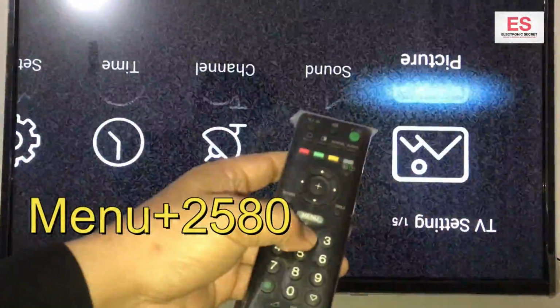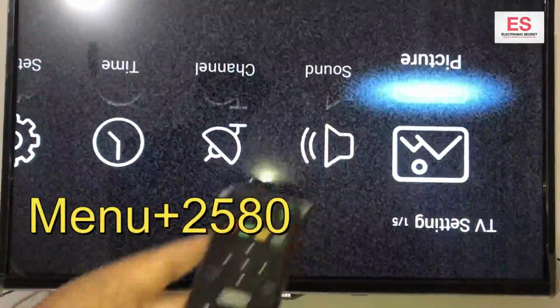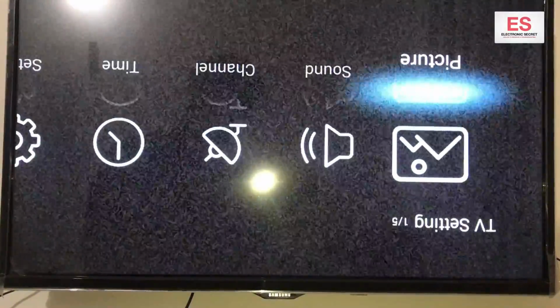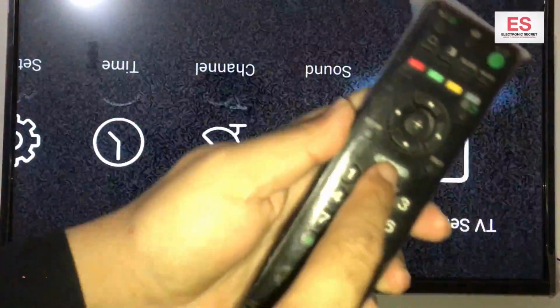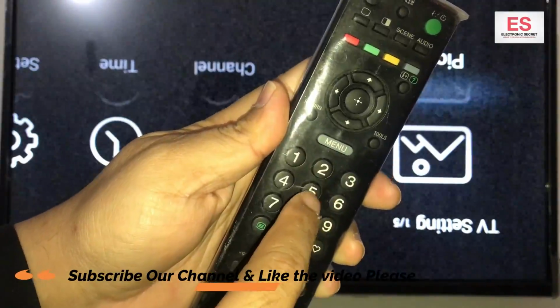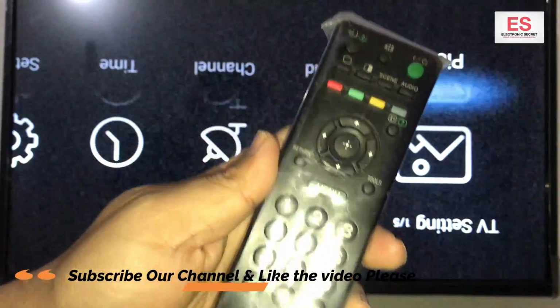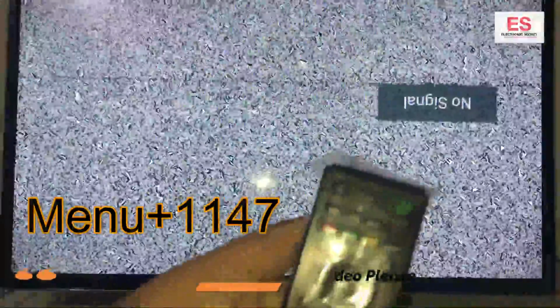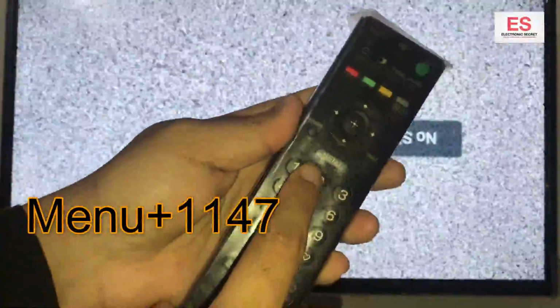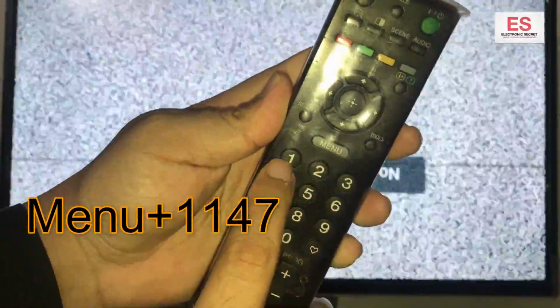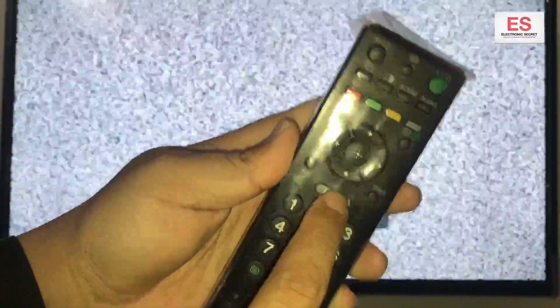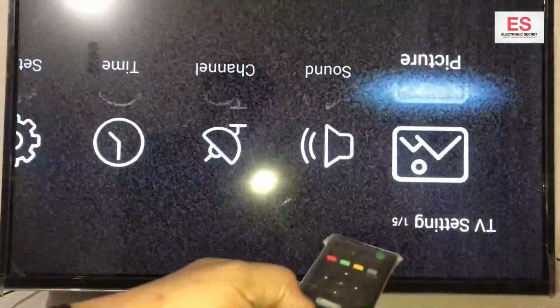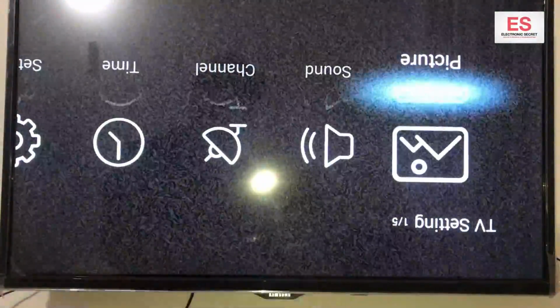Next code is, viewers, menu plus 2580. Again this code has not worked. So the last code we are trying here is menu plus 1147. This will definitely work, viewers, if the other 2 codes haven't worked.